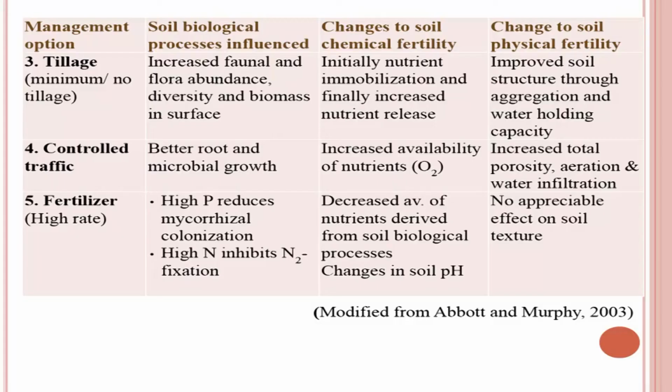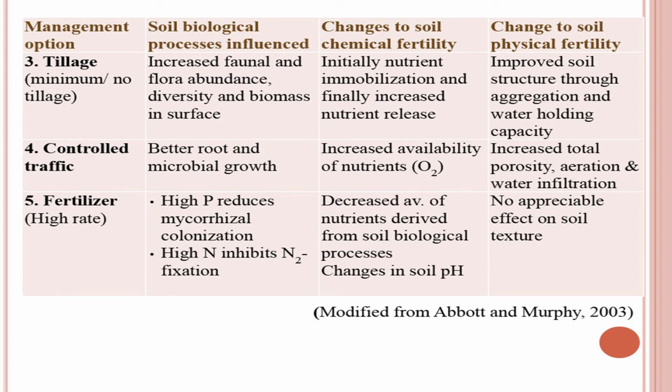So, let us see the advantage of minimum tillage or zero tillage with respect to soil physical, chemical and biological processes. In case of soil biological processes, there is increased faunal and floral abundance, diversity and biomass at the surface. So, zero tillage or minimum tillage results in an increase in biodiversity in the soil. This is a positive sign. Then chemical changes: initially nutrient immobilization and finally increased nutrient release. So, overall minimum tillage